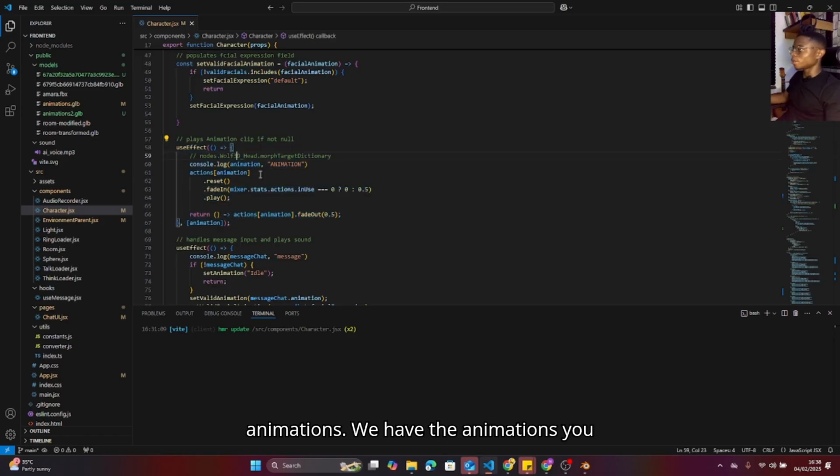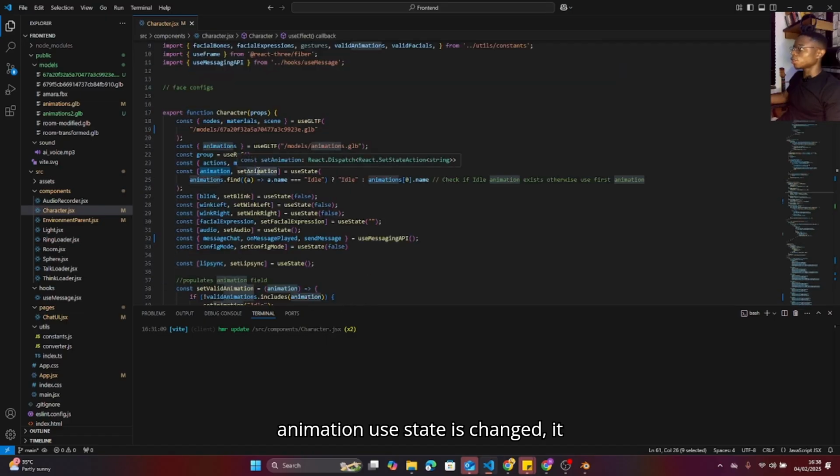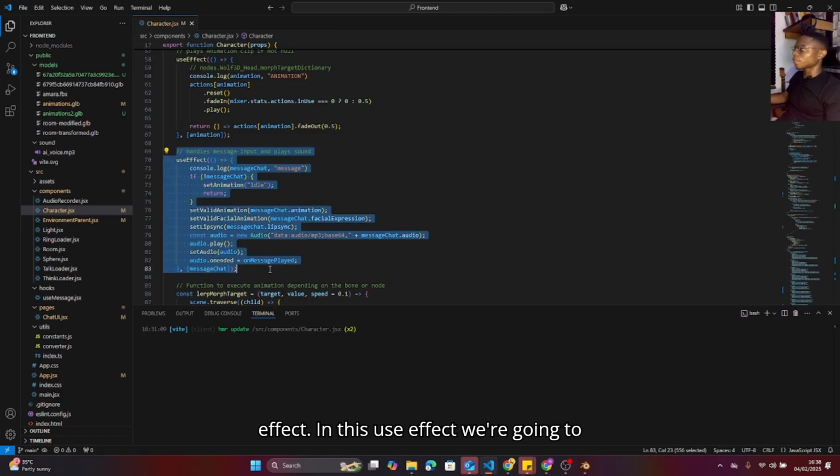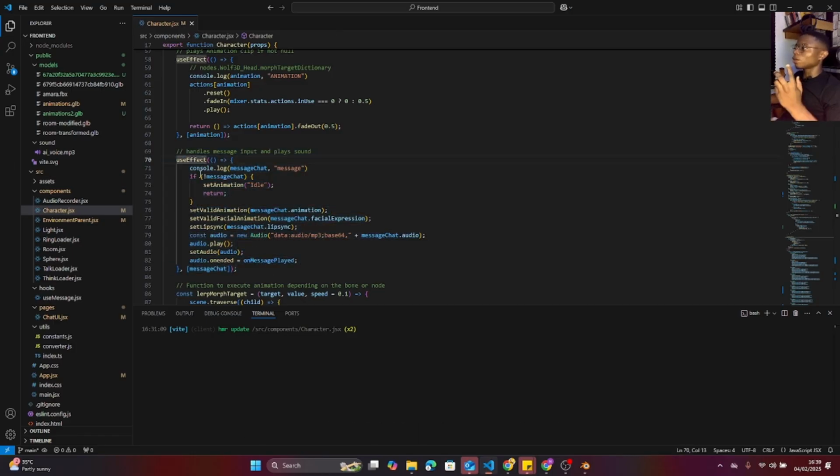Whenever the animation use state is changed, it sets the animation for us. We have a use effect. In this use effect, we're going through the expression when it gets into the server part. This is where our messaging happens. Whenever the server, the LLM, is trying to communicate with the front end, this is where the message is being gotten. Now, to get this quite clearly, we have a hook.